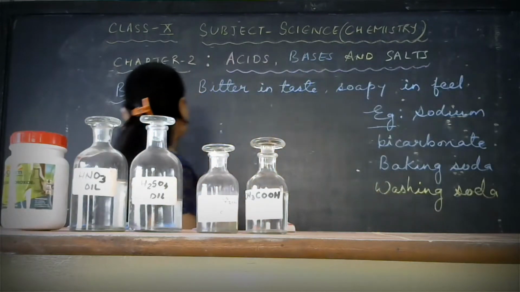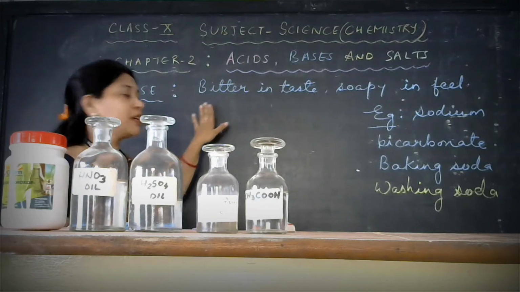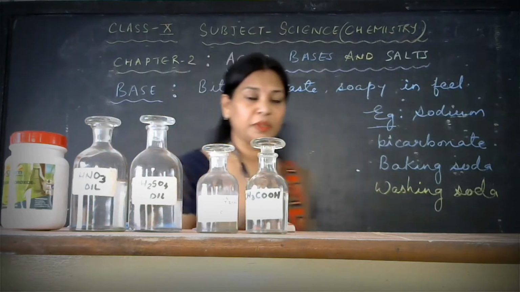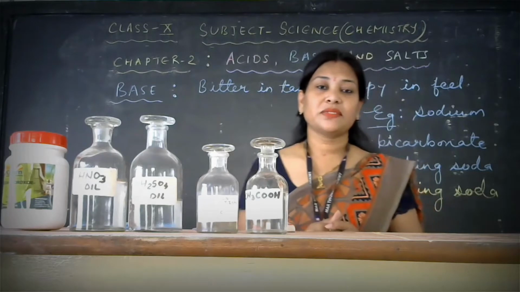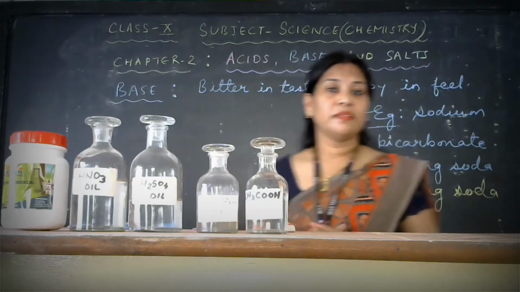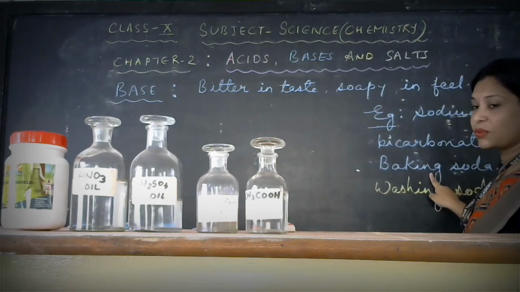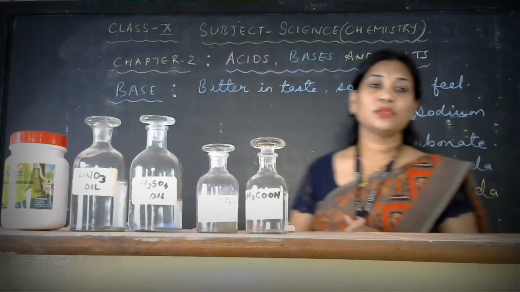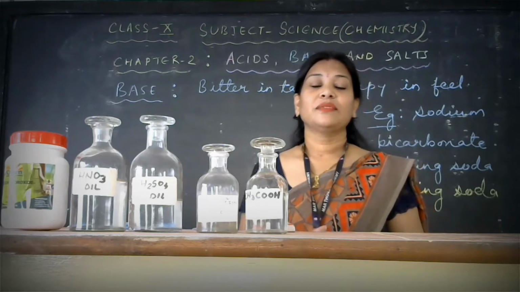Next, bases. Bases are substances which are bitter in taste and also feel soapy. For example, we use detergent powder, soap, etc. at home. These all contain base. A few examples of base are sodium bicarbonate, baking soda, washing soda, etc. Baking soda, you all know, we use in cake baking and for other items.